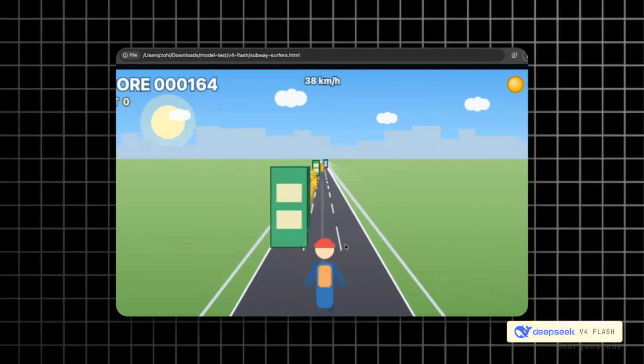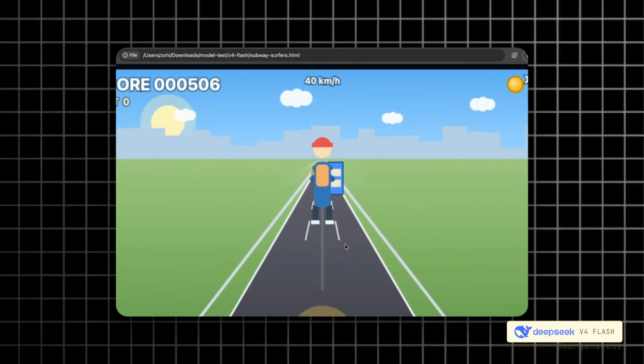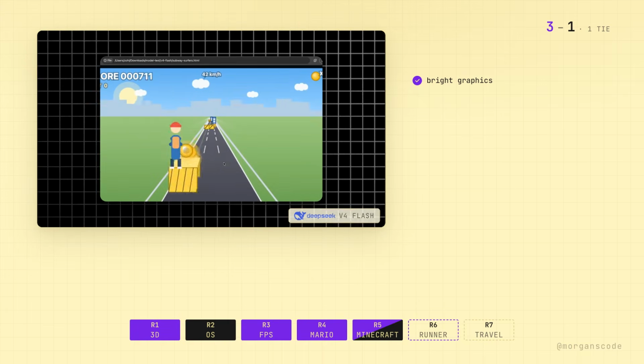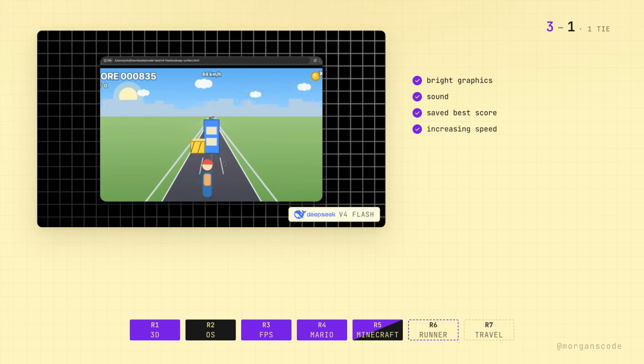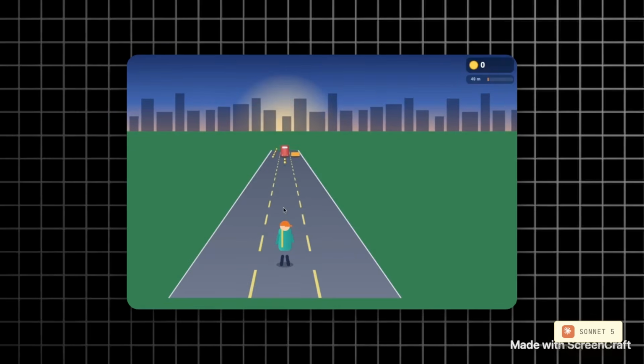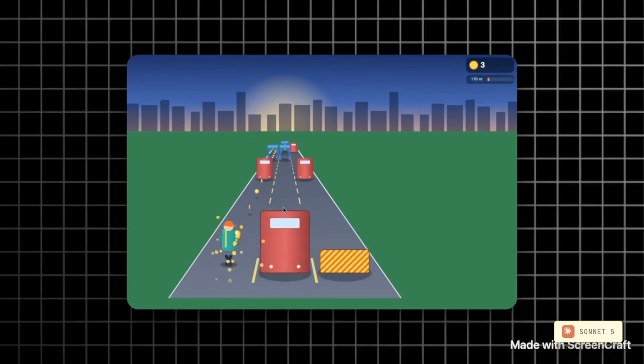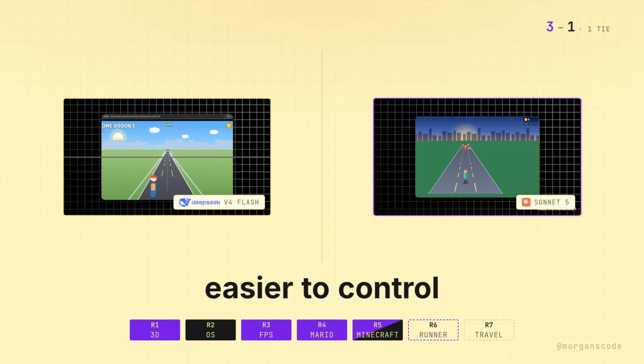The Endless Runner was interesting, because DeepSeek looked more impressive at first. Its version had bright graphics, sound effects, a save best score, increasing speed, coins, vehicles, and a large character in the center of the screen. Sonnet's version looked darker and more basic. It also had no sound, but after playing both games, Sonnet was easier to control.